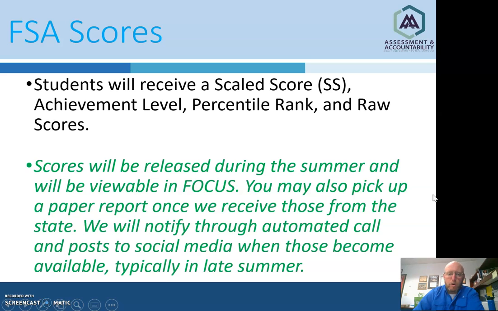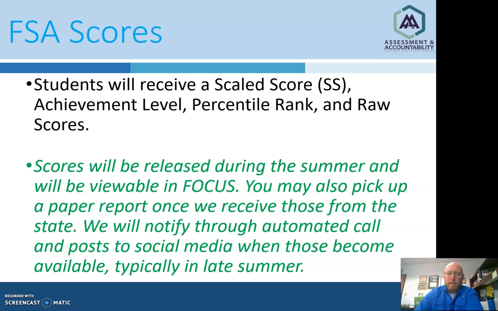So FSA scores. When you get a score report for your student, that includes a scale score, the achievement level, which is 1, 2, 3, 4, or 5, 5 being the highest, 1 being the lowest, the percentile rank of your student with others who took the test, and raw scores.